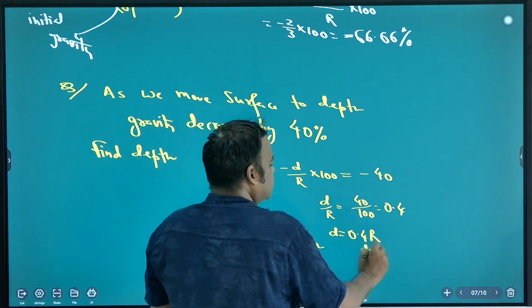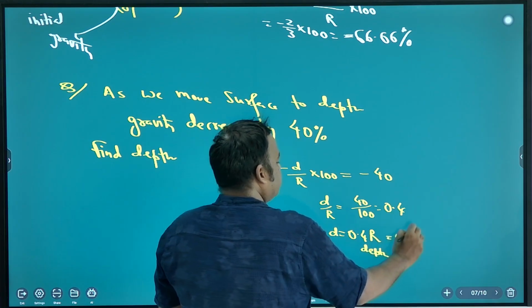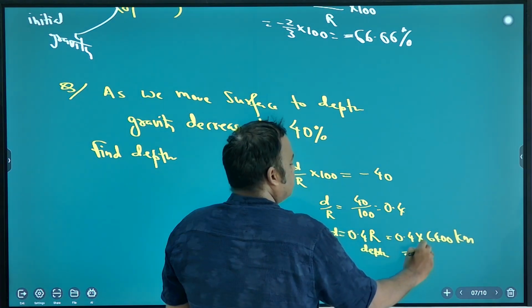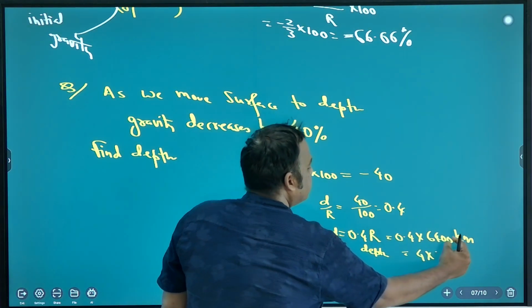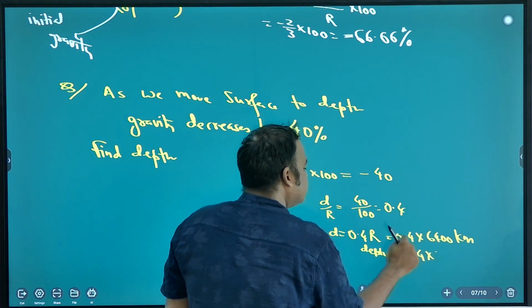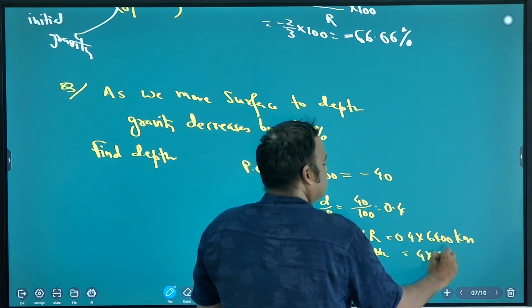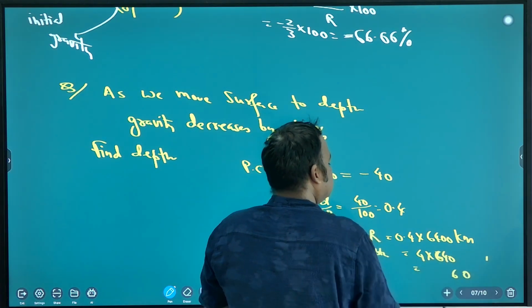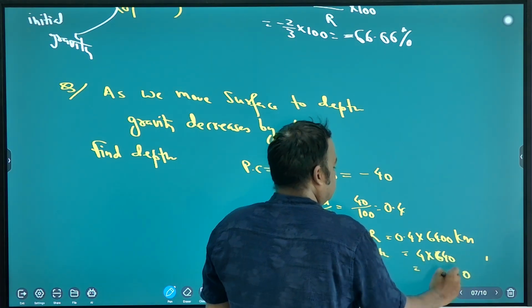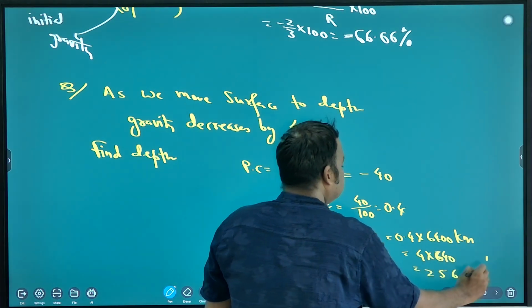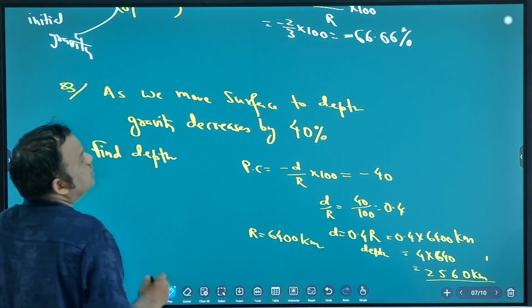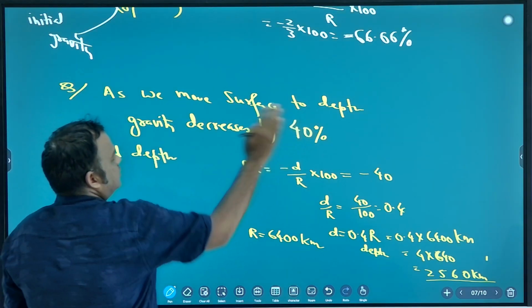So how much depth? 0.4 into 6400 kilometer, which is 4 into 640, so 2560 kilometer. At a depth of 2560 kilometer, the gravity will decrease by 40%.